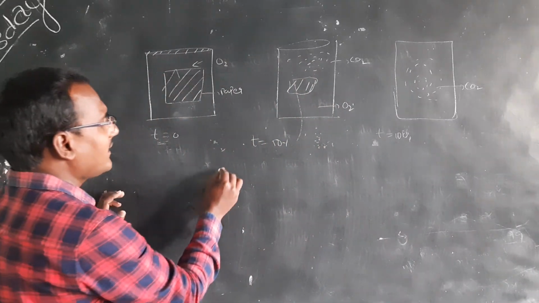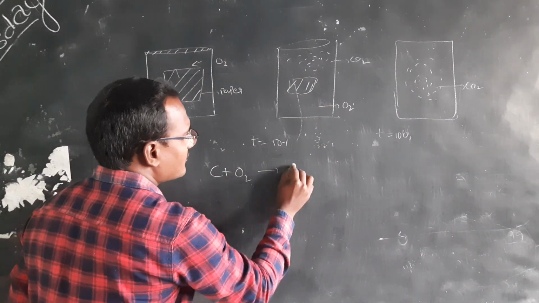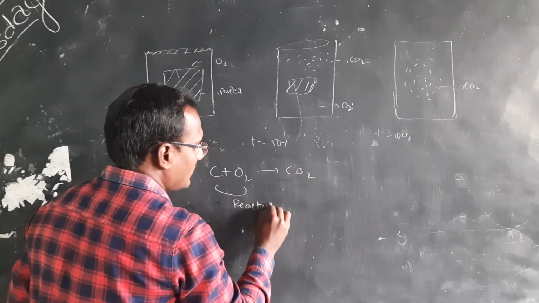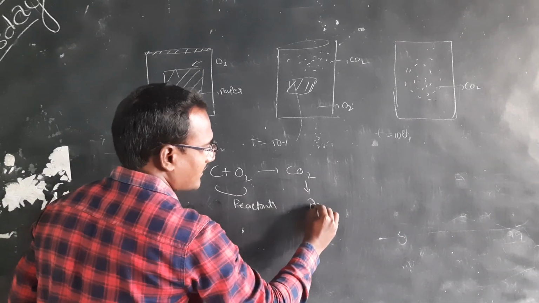The reaction is C plus O2 gives CO2. Here the two on the left are the reactants, and this one is the product.